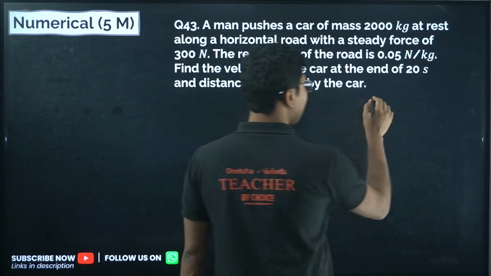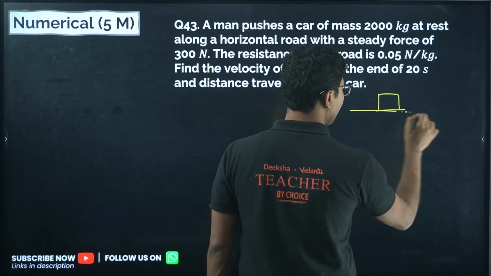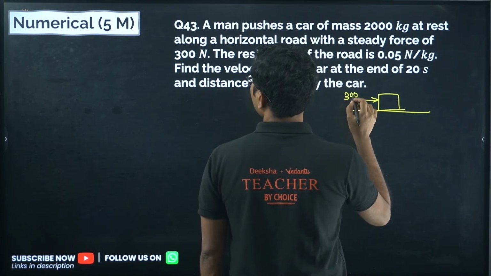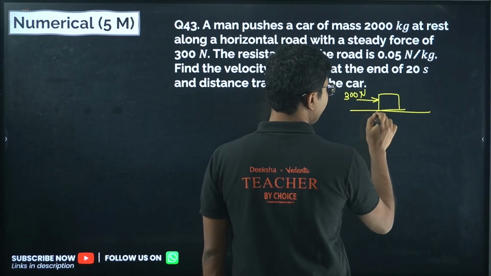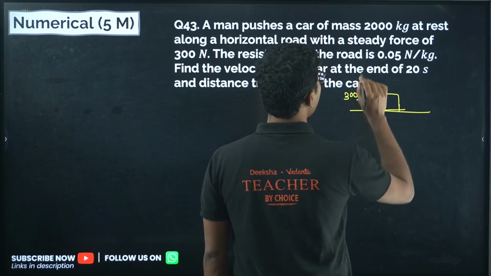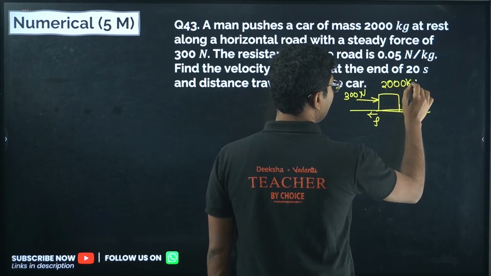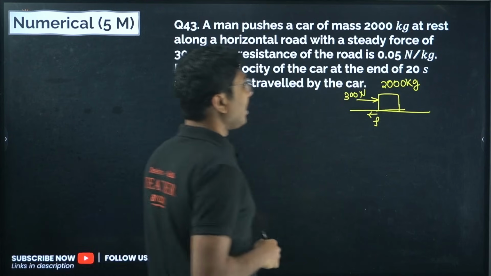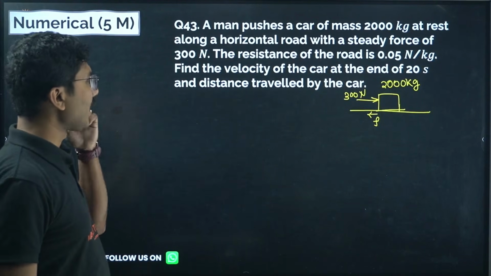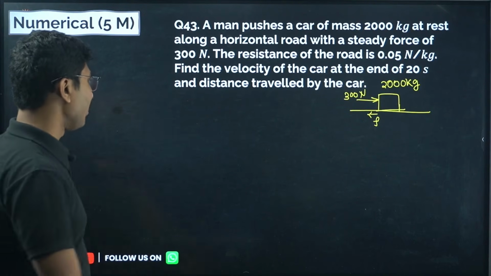So we have a car. Suppose this is the car. I am not drawing the car, I am just drawing a box. So you are applying some 300 Newton force, and there is a friction as well. The mass is 2000 kg, and you have to first find the velocity. Next you have to find the distance travelled by the car at the end of 20 seconds. Okay, so how to do that?